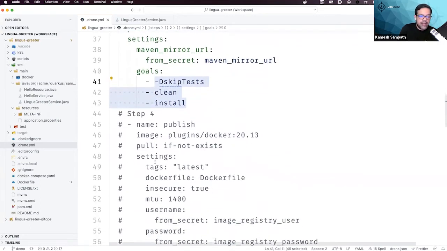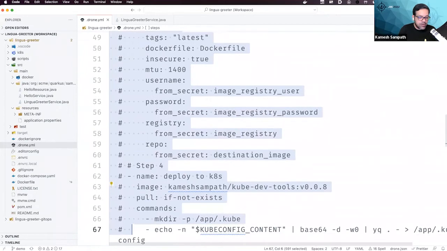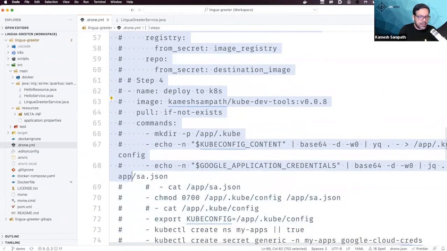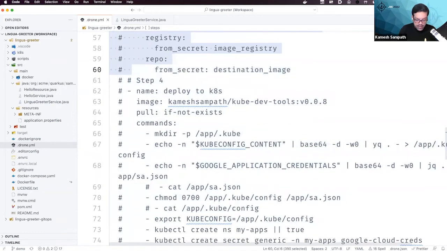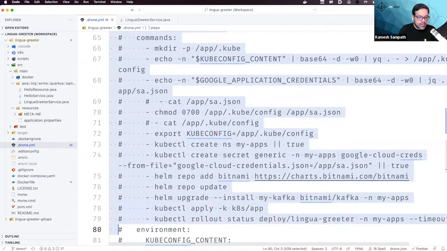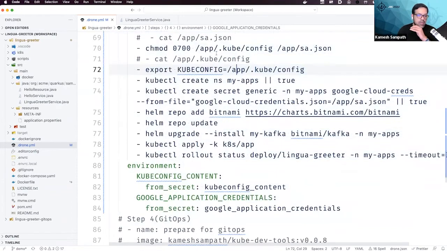All right. And then as part of the first thing, I'm just going to publish this image as well. So just what you're going to see here, I'm going to uncomment a few things right now, just for the demo's sake. I'm just going to say, okay, uncomment, build it again. And then I'm going to deploy that on Kubernetes. That's the next thing we are going to see. I'm going to deploy this on Kubernetes. All right, that's all.